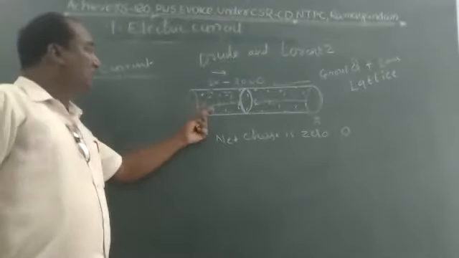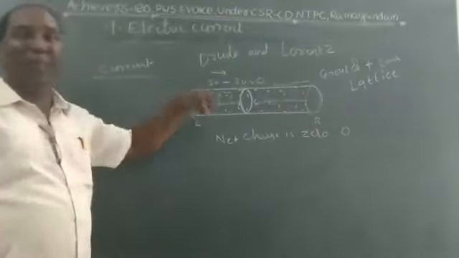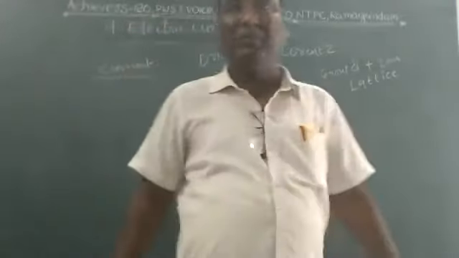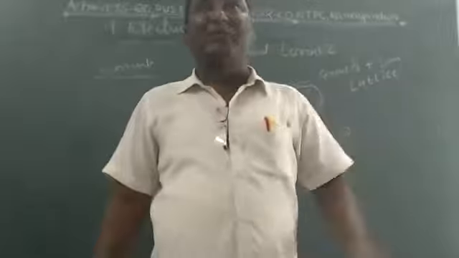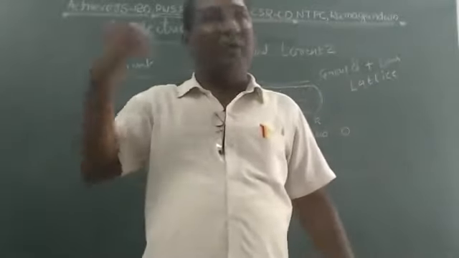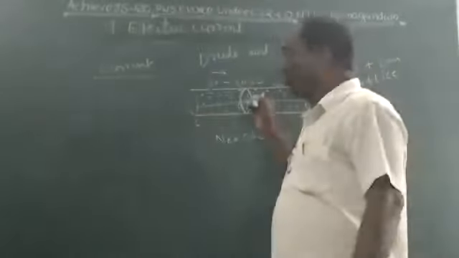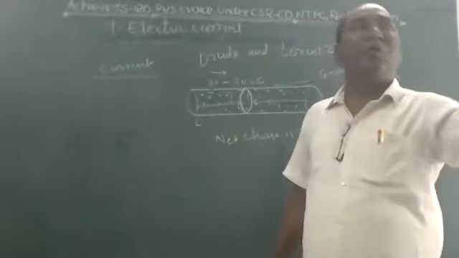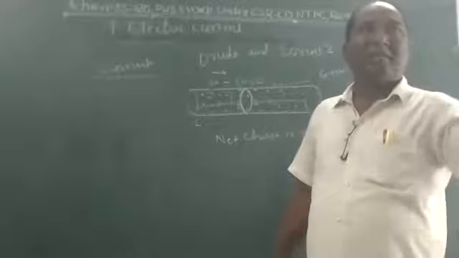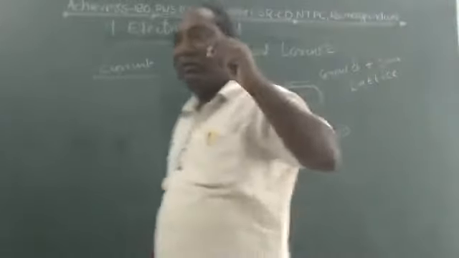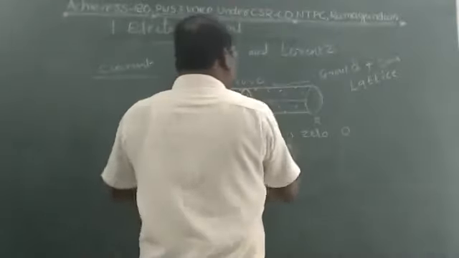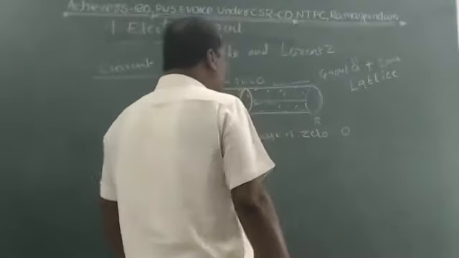The net charge is 0 when the circuit is open. Circuit open means, children, there is no flow of current. We may think that open means current is flowing, but circuit open means there is no flow of current. No charges move. And so here the net charge is 0.